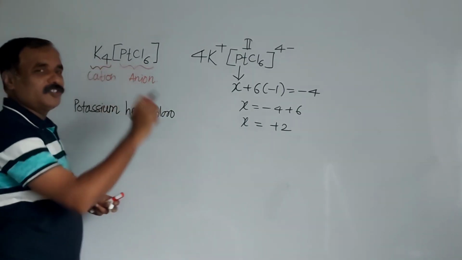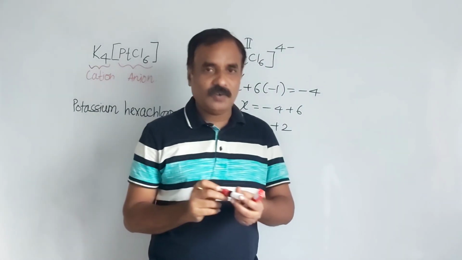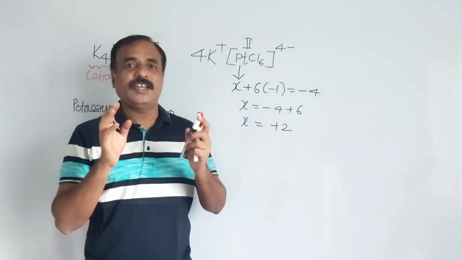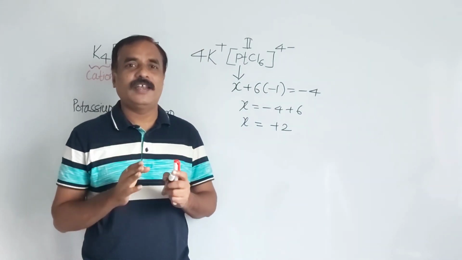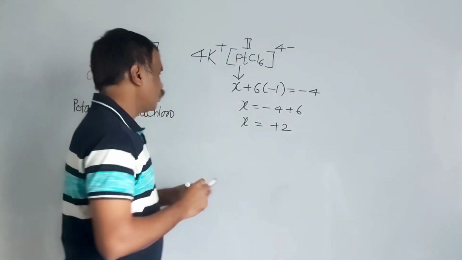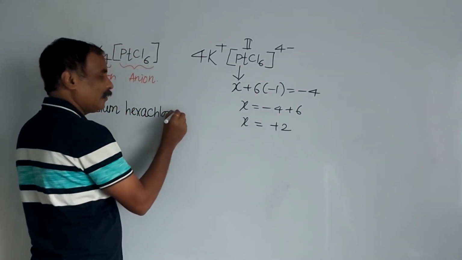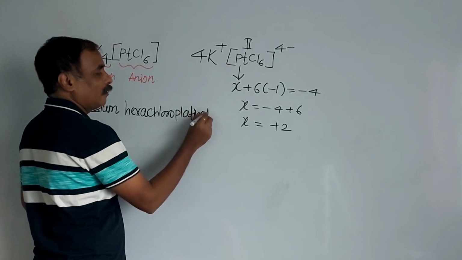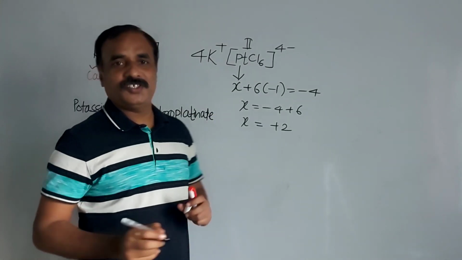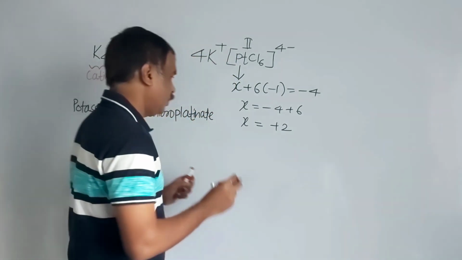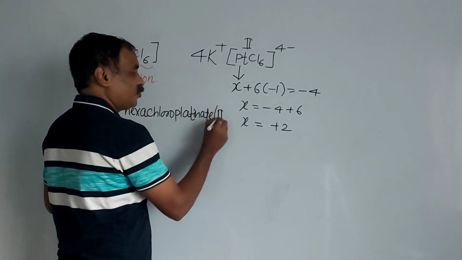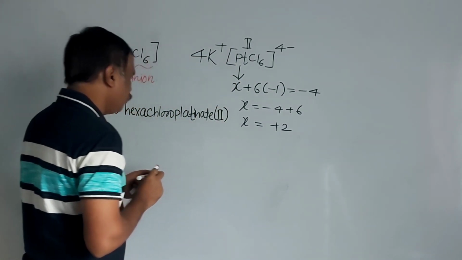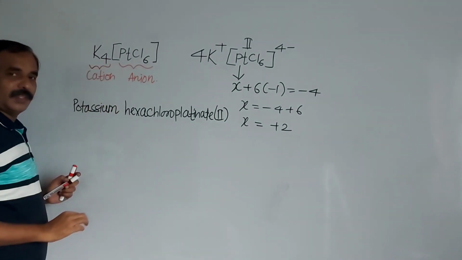Now here platinum is present in an anionic complex and we know that when any metal is present in an anionic complex, the name of that metal ends with -ate. So here it is platinate. And finally the oxidation number of this, and here it is +2. So this is the IUPAC name of the given complex.